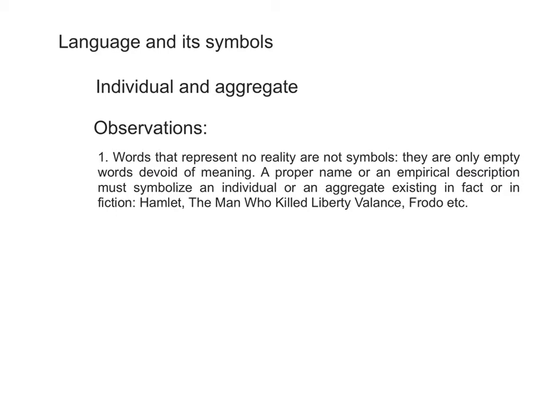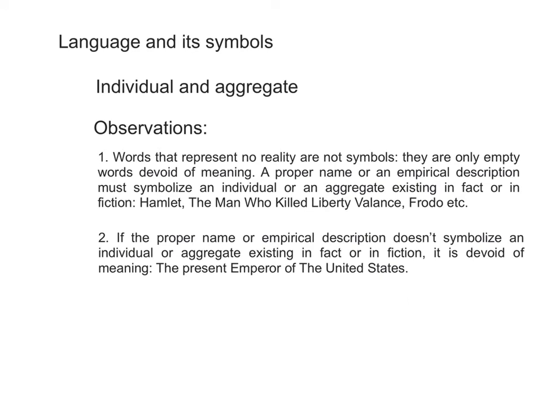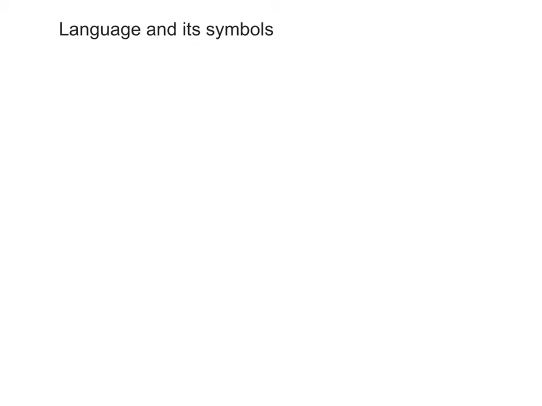If the proper name or empirical description doesn't symbolize an individual or aggregate existing in fact or in fiction, it's devoid of meaning. For example, the present Emperor of the United States. It doesn't exist, so it is devoid of meaning.